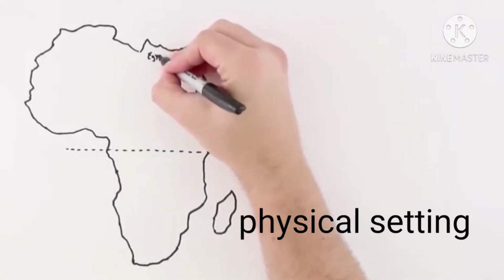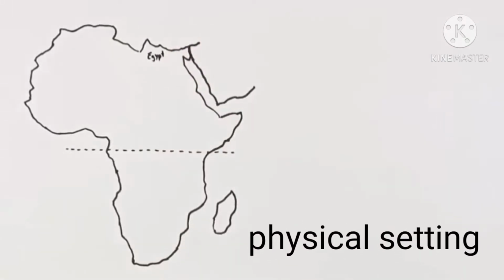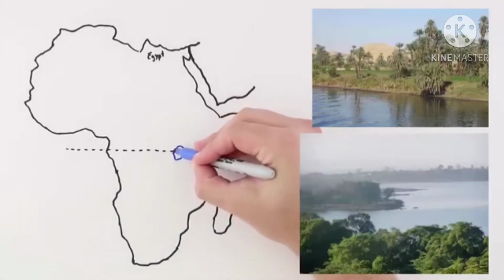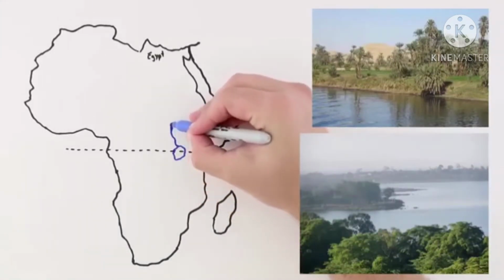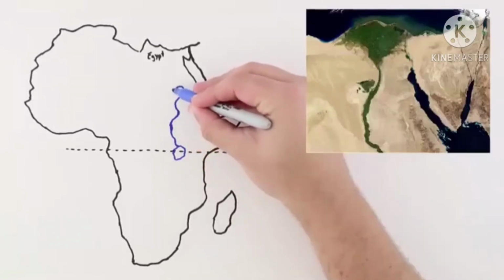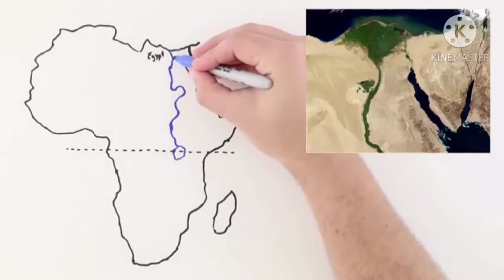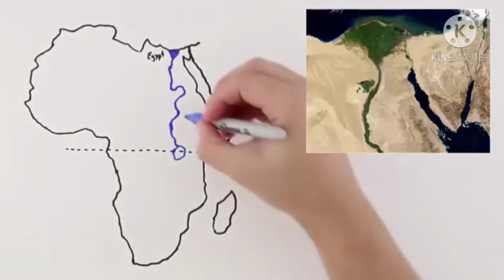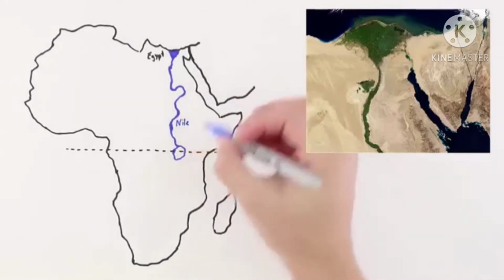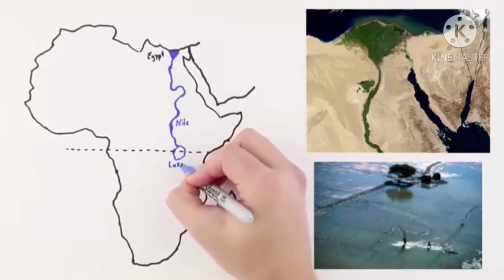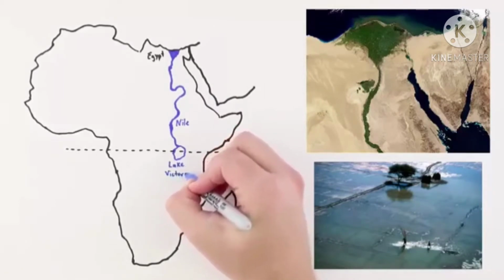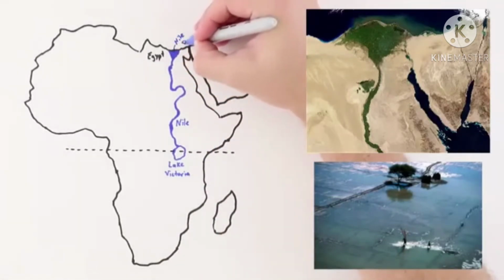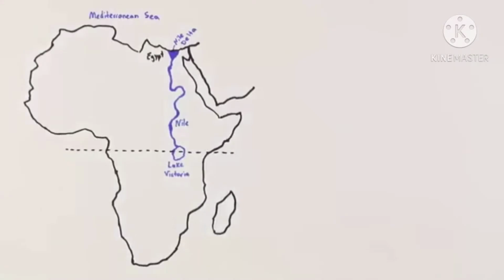Now let's study about physical setting. Africa is bounded on the west by the Atlantic Ocean, on the north by the Mediterranean Sea, and on the east by the Red Sea and the Indian Ocean. In the northeast, Africa is joined to Asia by the Sinai Peninsula, through which it is now separated by the Suez Canal. Africa is separated from Europe by the Strait of Gibraltar and from the Arabian Peninsula by the Red Sea. The coastline of Africa is 30,500 kilometers long.